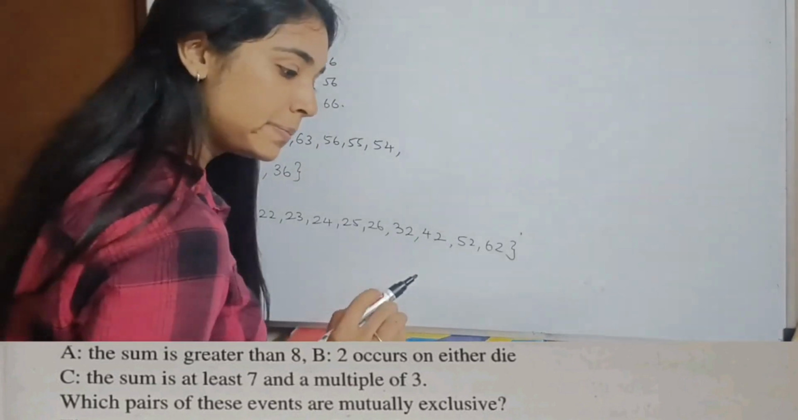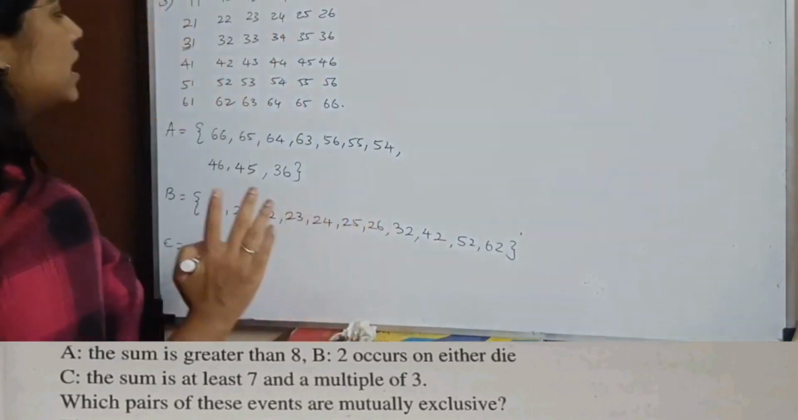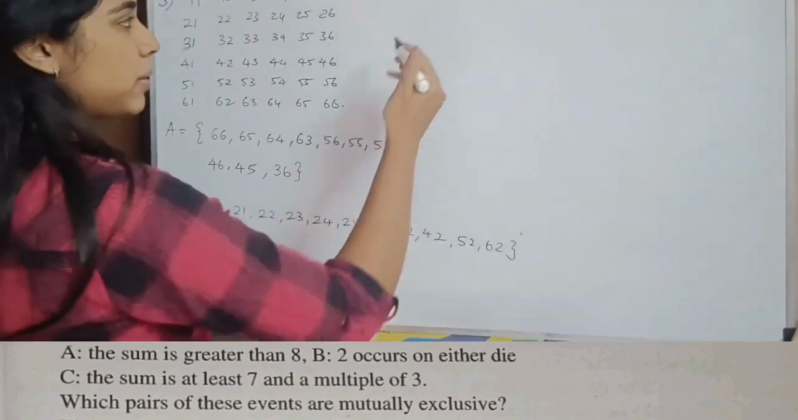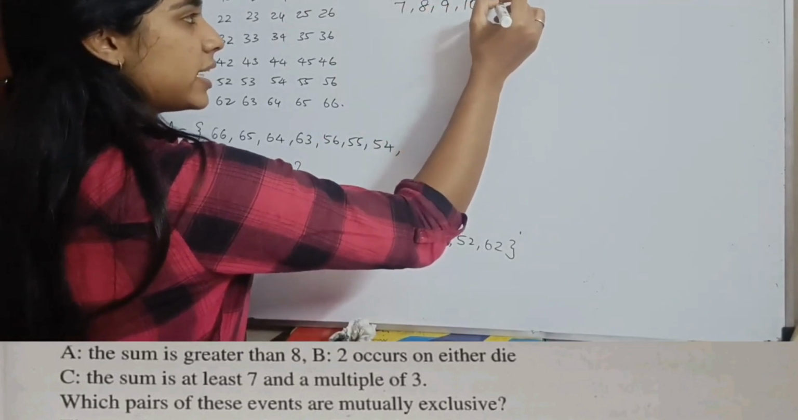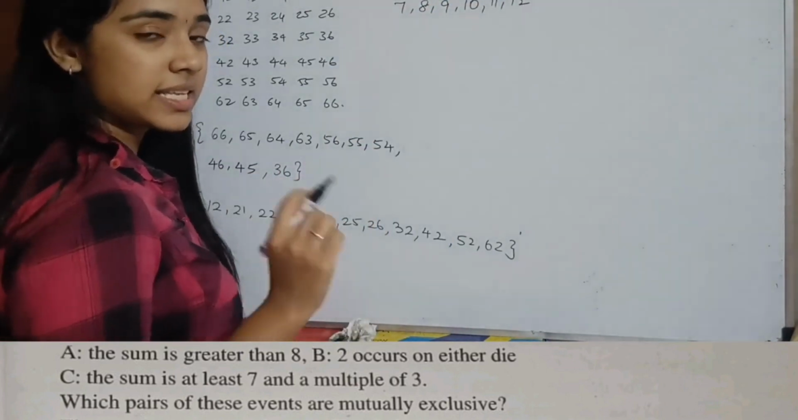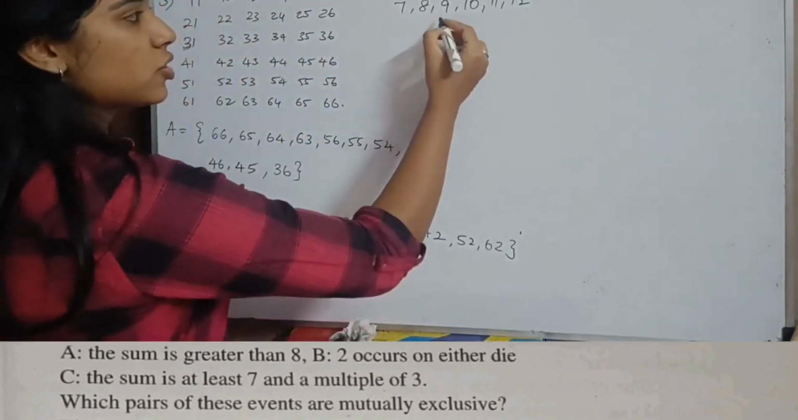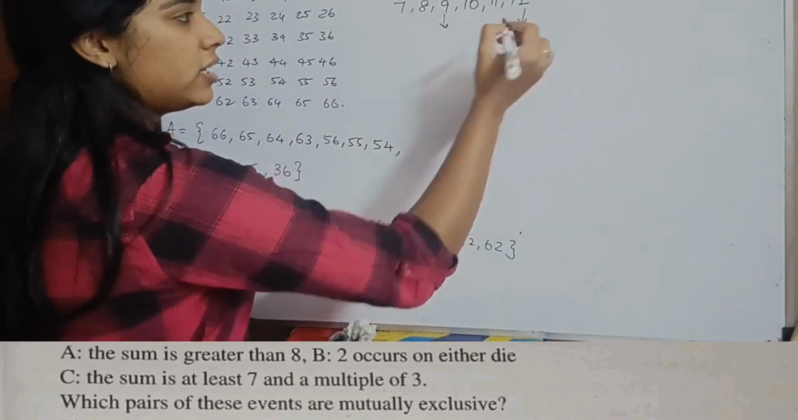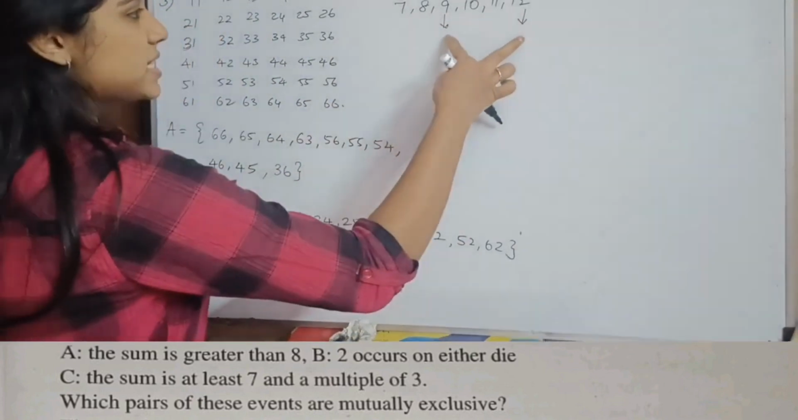What is my C? The sum is at least 7 and a multiple of 3. At least 7 means the minimum number has to be 7. So the sum can be 7, 8, 9, 10, 11, 12. So these are the possibilities of the sum being at least 7. But in our condition, it has to be a multiple of 3. So the sum can be only 9 or 12. So you have to pick numbers whose sum is 9 or 12.